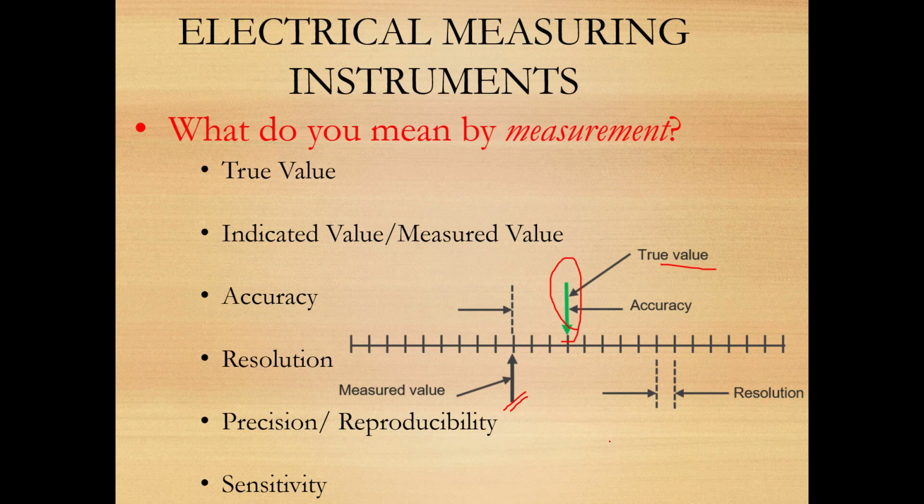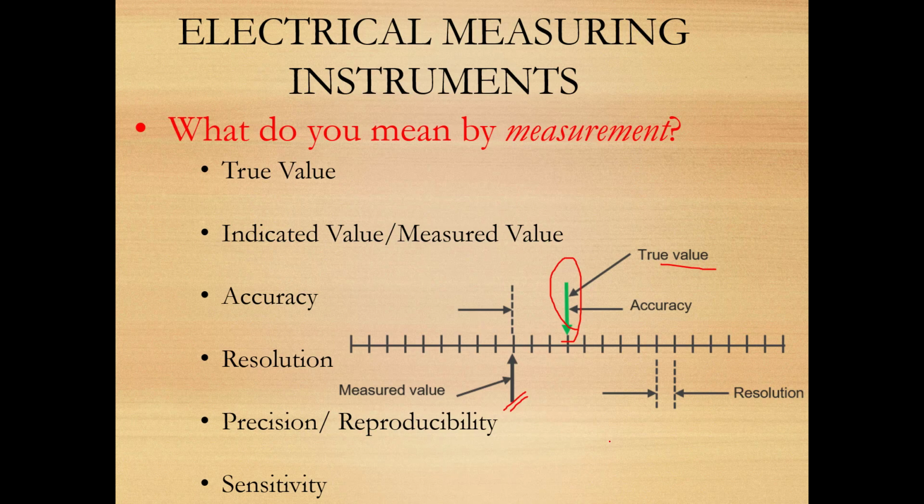Okay, so what do you mean by true value? It is the actual value of the quantity under measurement. Then we have measured value, the value we are getting after the comparison. Then we have accuracy. What is accuracy? Accuracy means the closeness between indicated value and the true value. If these two values are very close, then we say that the measurement is very accurate.